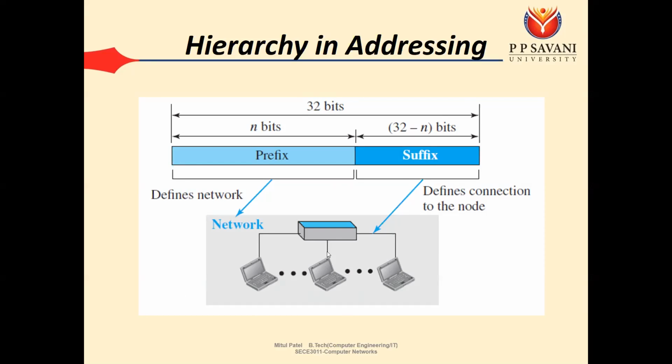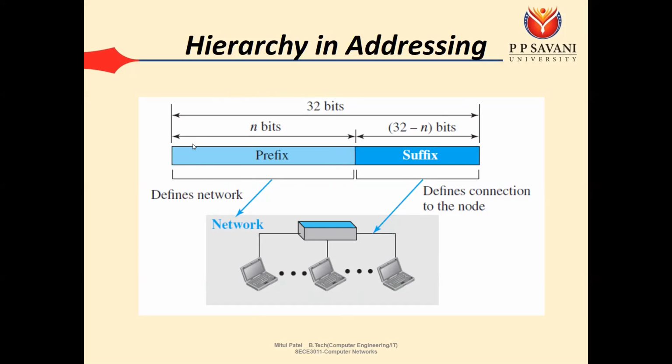Okay. So suppose we take the example we saw, 192.168.10.1. In that, we had 192.168.10, so 8 plus 8 plus 8. So a total of 24 bits are used as a prefix.